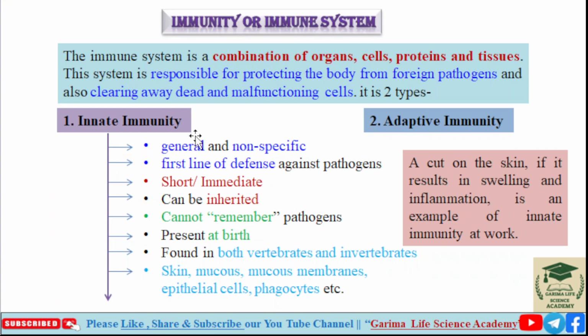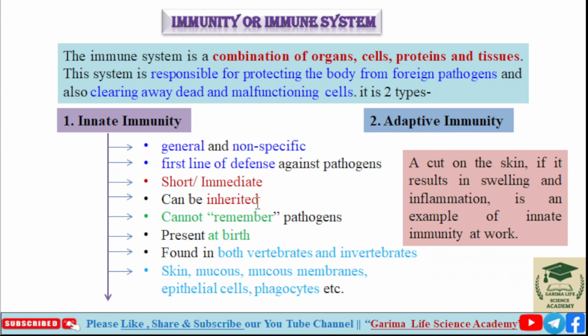Innate immunity is general and non-specific. It is not specific to any particular pathogen or foreign organism. It is the first line of defense against pathogens or foreign particles. The innate immunity response is short and immediate, lasting for a few times.